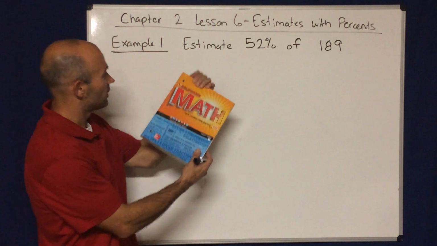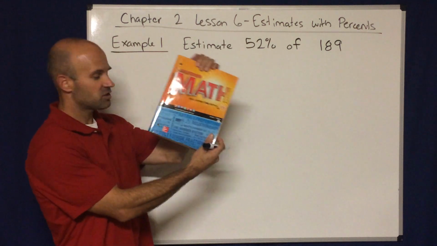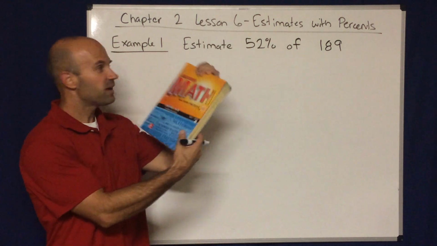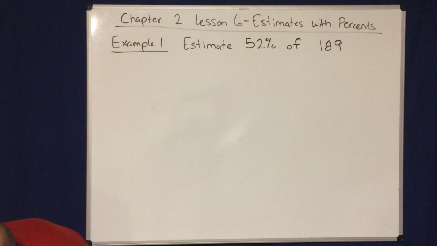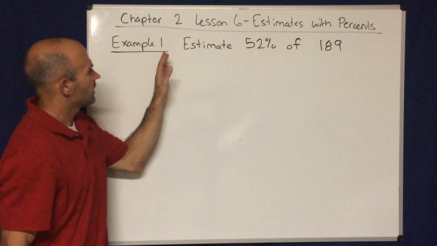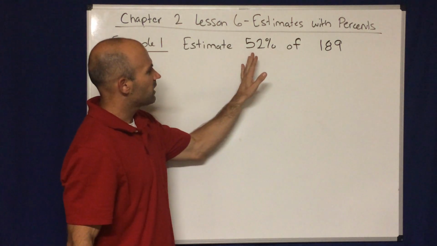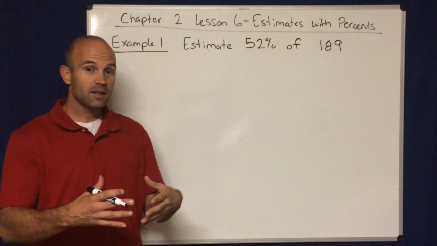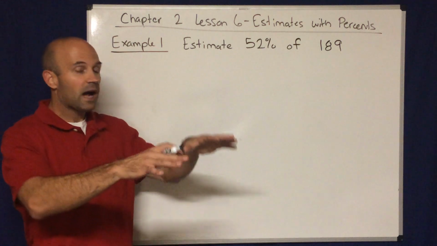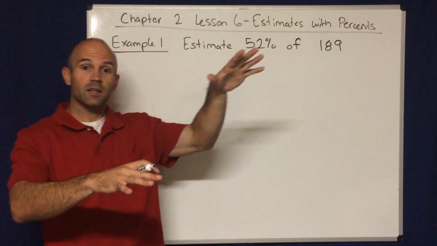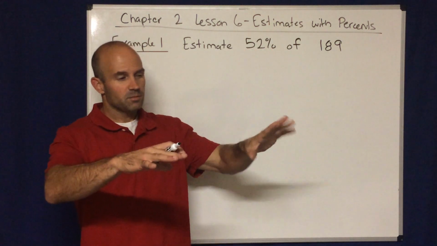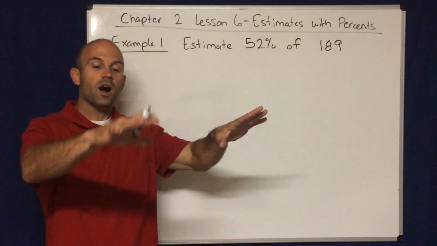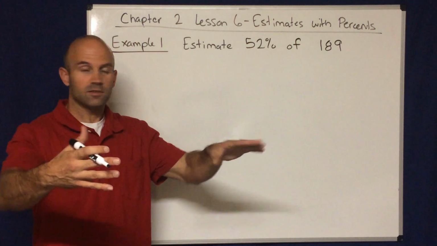This lesson is from California Math, Common Core Edition, Volume 1 for 6th grade. So let's just go ahead and start. This first example asks us to estimate 52% of 189. And the idea with an estimate is you have this trade-off. You want to make the computation easy by changing some of the numbers, but the cost is that you may not get an exact answer.